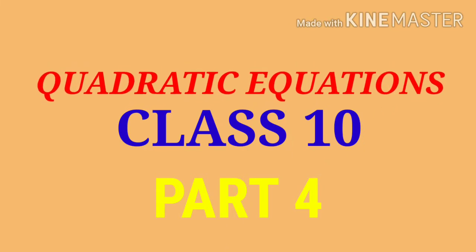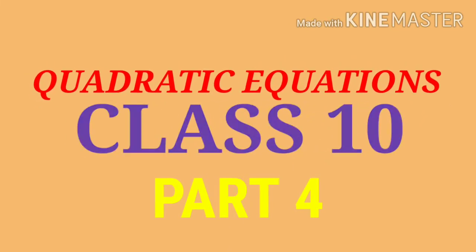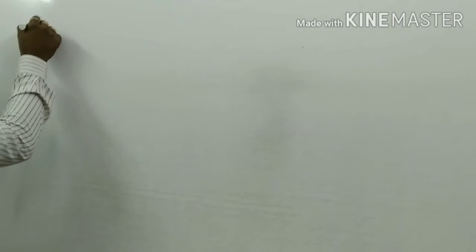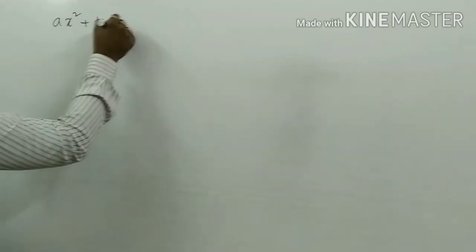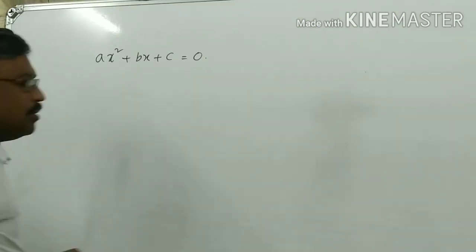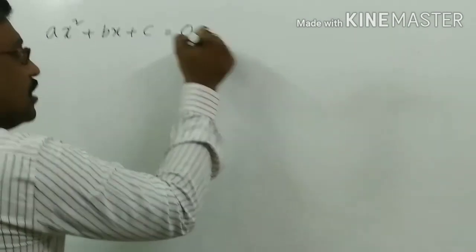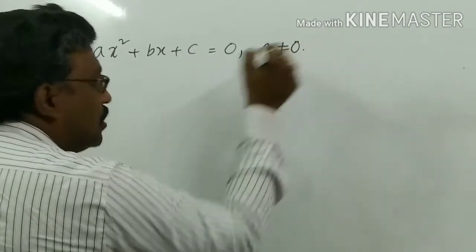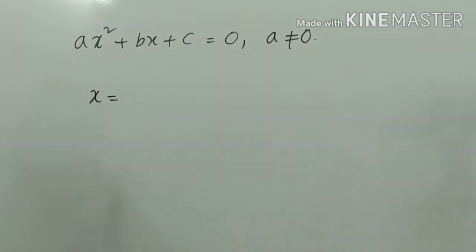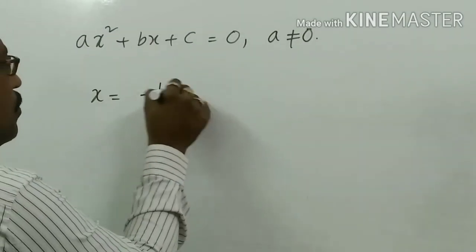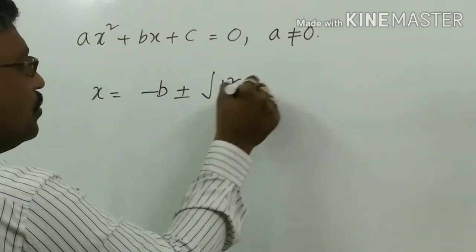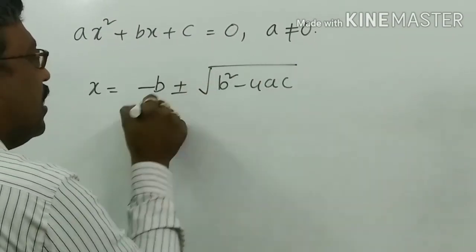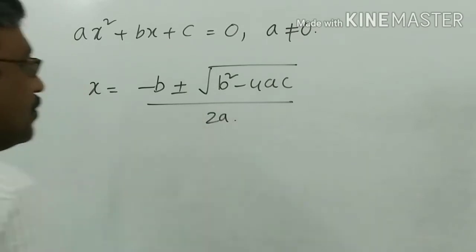Good morning, students. Today we are going to discuss a very important concept, that is nature of the roots. So we know very well ax square plus bx plus c is equal to 0 is a quadratic equation where a is not equal to 0. For solving this quadratic equation, we have a formula: x is equal to minus b plus or minus root of b square minus 4ac by 2a.